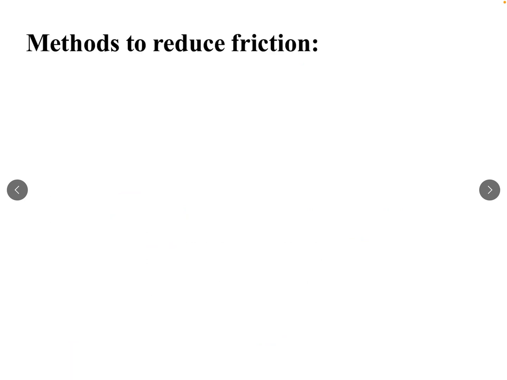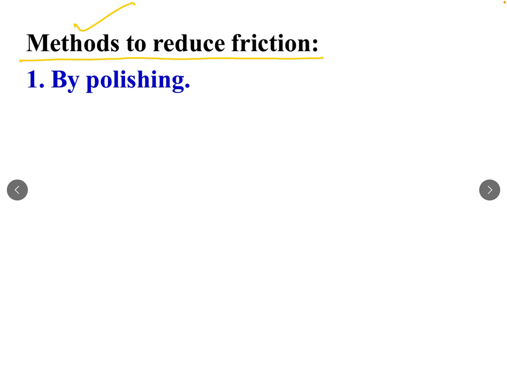Methods to reduce friction. As we know that friction is evil, we have to reduce friction to increase the efficiency of machines. So what are the various methods by which we can reduce friction?